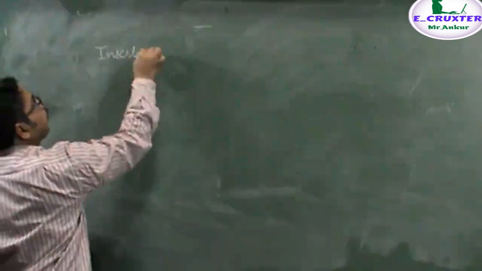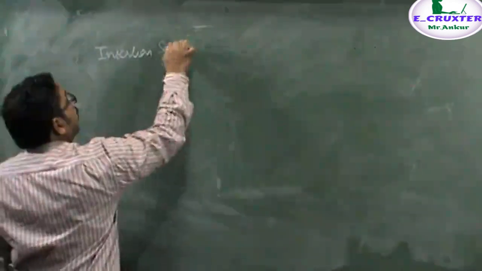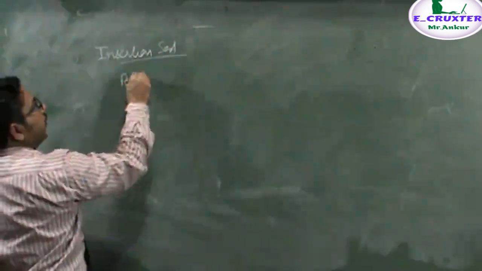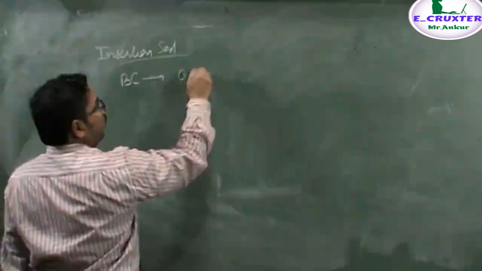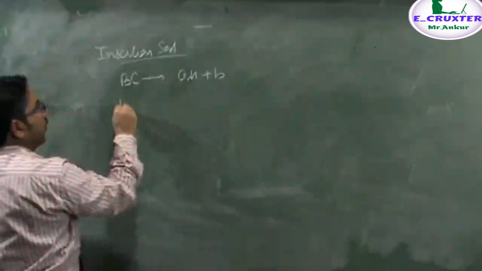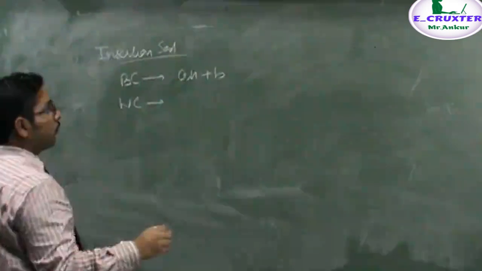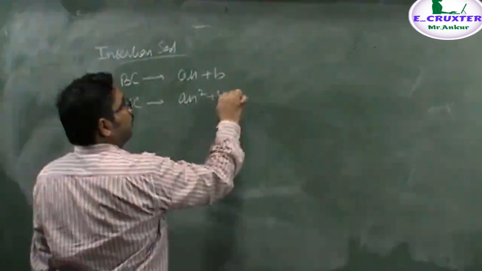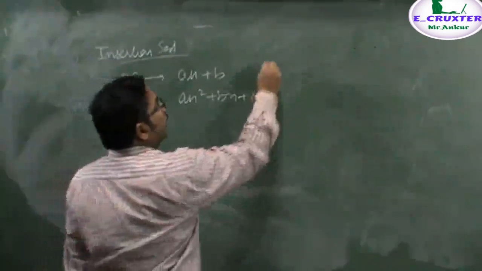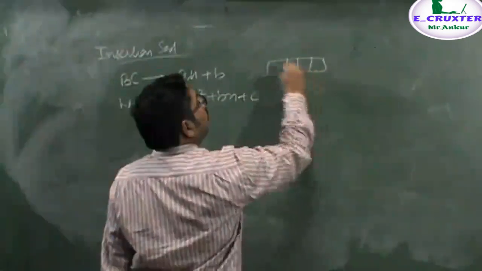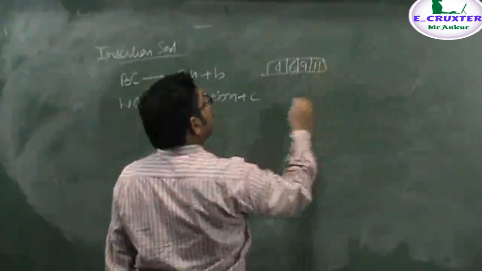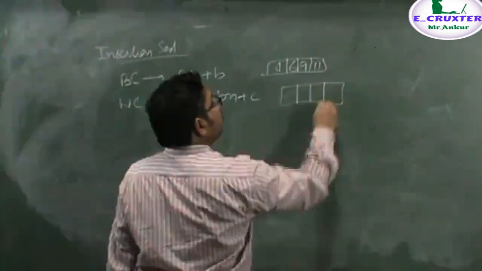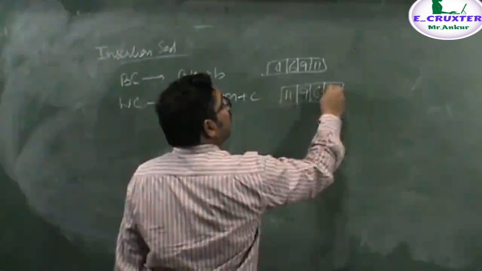Just note that in case of insertion sort, the best case equation we got is an + b, and the worst case equation comes to be an² + bn + c. That is, the best case is when the array was already sorted, and the worst case is when the array was reverse sorted.